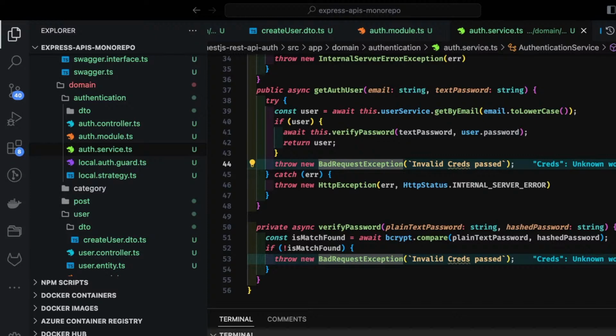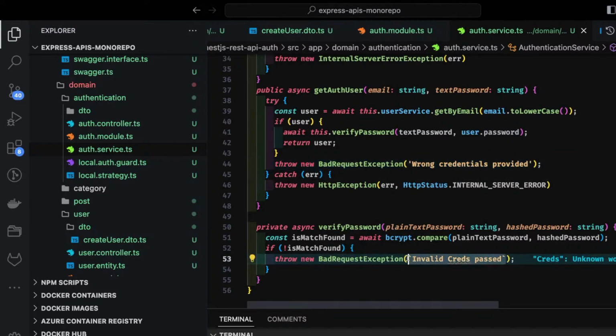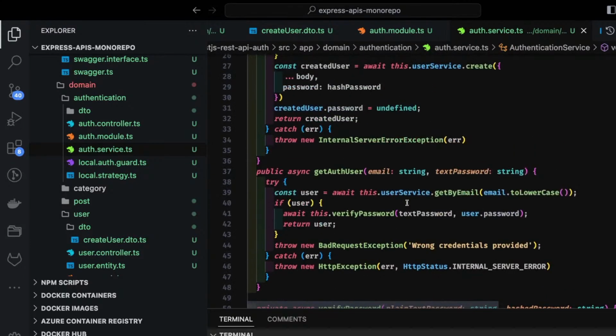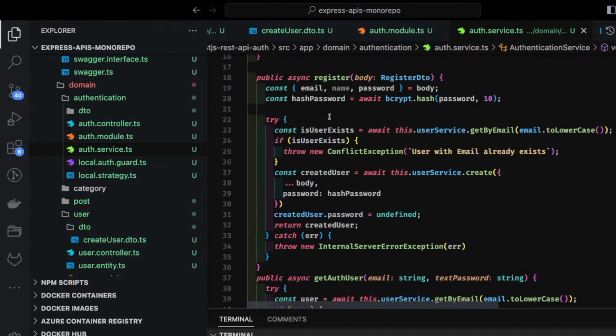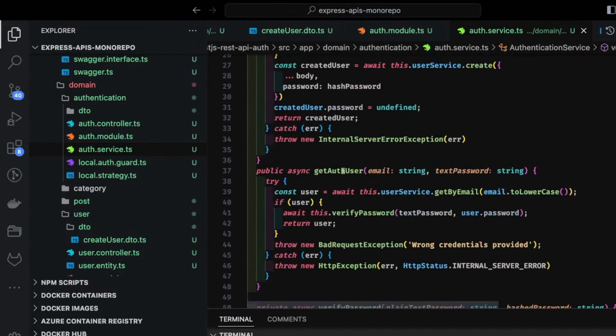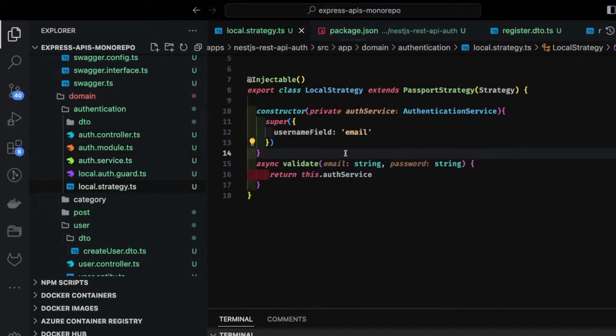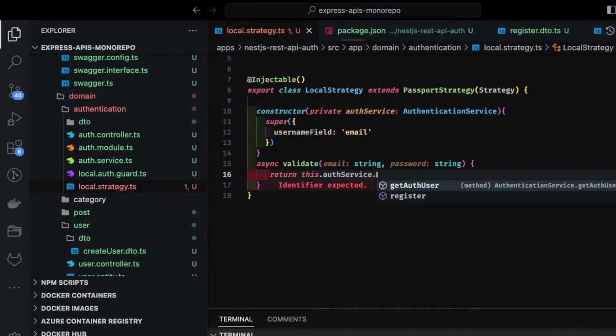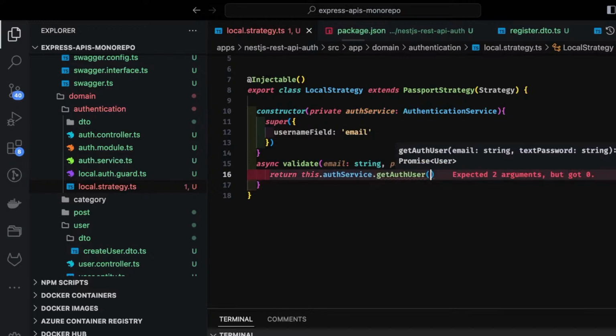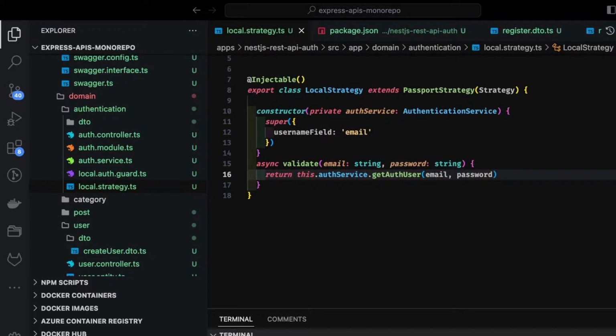So we can just make a proper message: invalid credential provided, invalid username password provided. So this is a simple method which you are going to access, get auth user, from your local strategy. So here we call authService.getAuthUser, and we are passing email and password. And why are we returning it? When you return it, this data will be available on your request object.